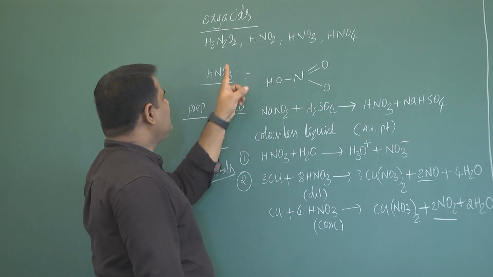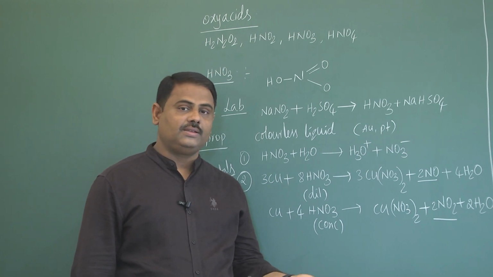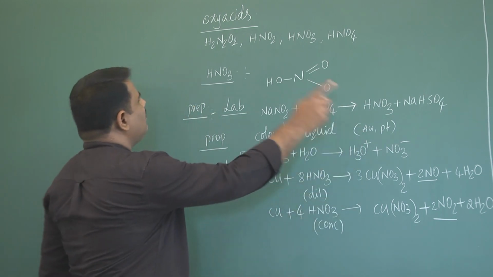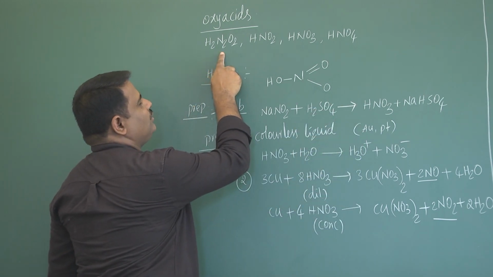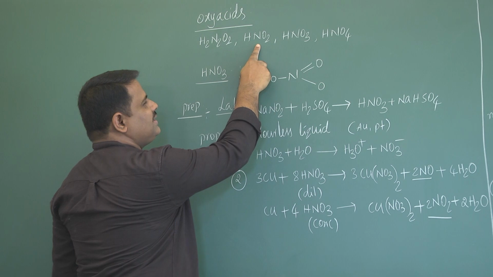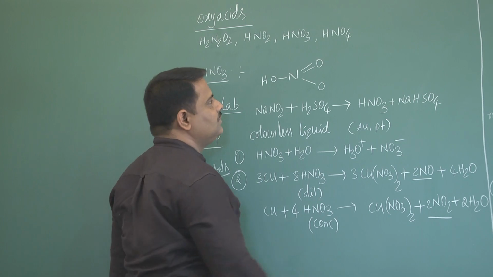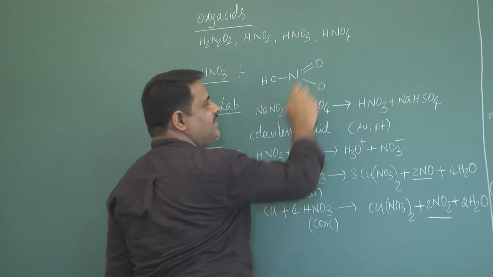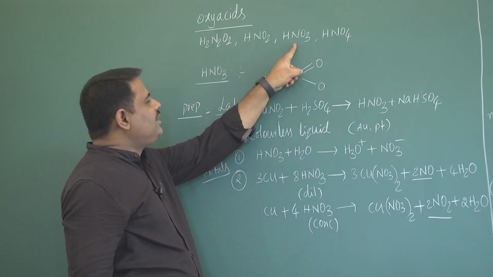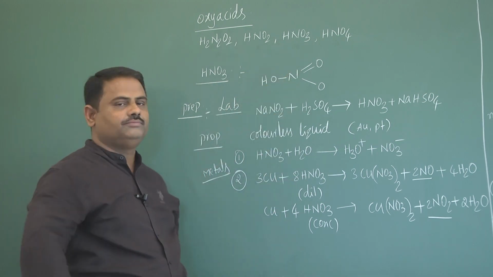Here number 1, oxyacids of nitrogen. Oxyacids or oxoacids, both are the same. Now here, first one H2N2O2, this is hyponitrous acid. HNO2, nitrous acid. HNO3, nitric acid. HNO4, pernitric acid. Among all these, the important oxyacid in our syllabus is HNO3, that is nitric acid.